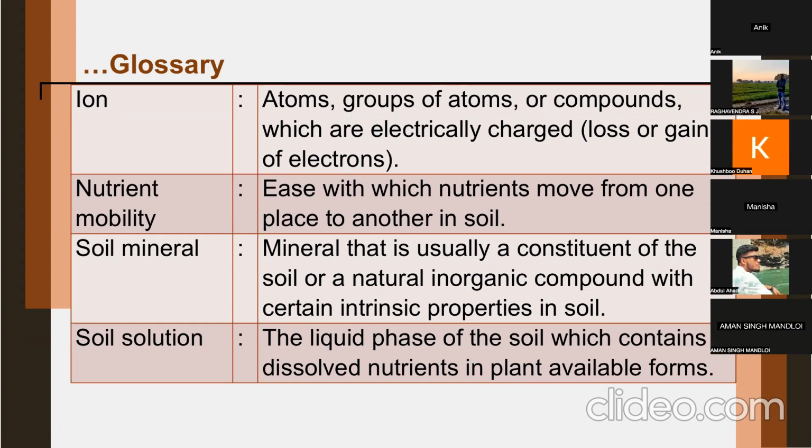Which nutrient is mobile in soil, which is immobile? Any other student? Sir, NPK is mobile, or calcium and sulfur is little.